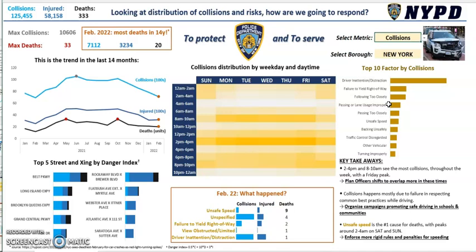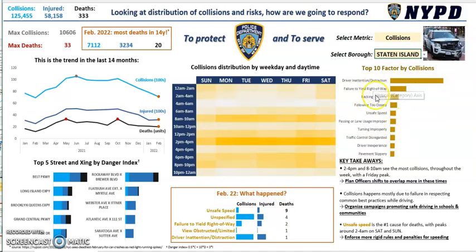And driving inattention and distraction is the number one by far contributing to the collisions, with failure to yield right of way, following too closely. And we can of course explore as well by different boroughs. So let's focus on Staten Island.